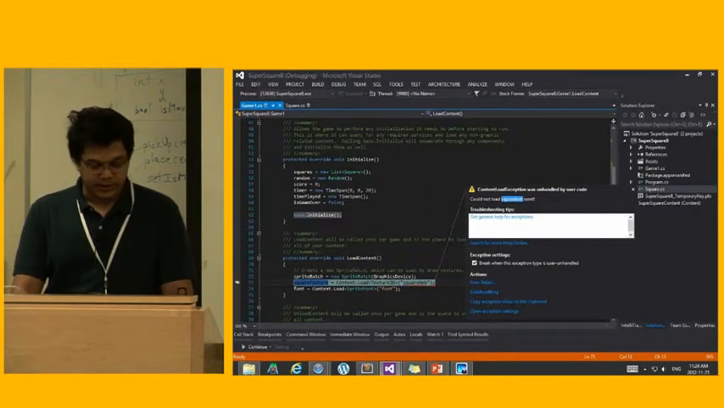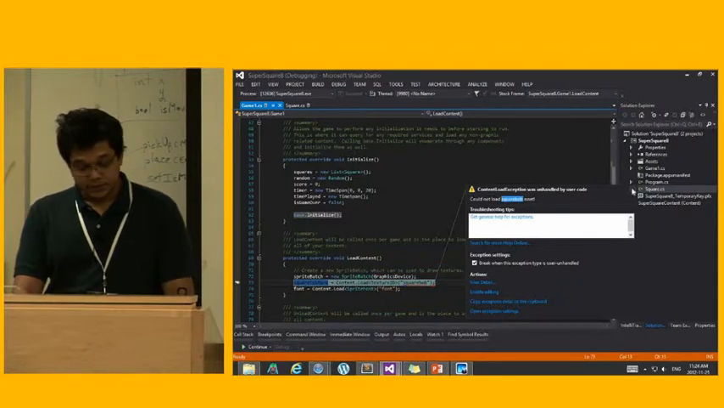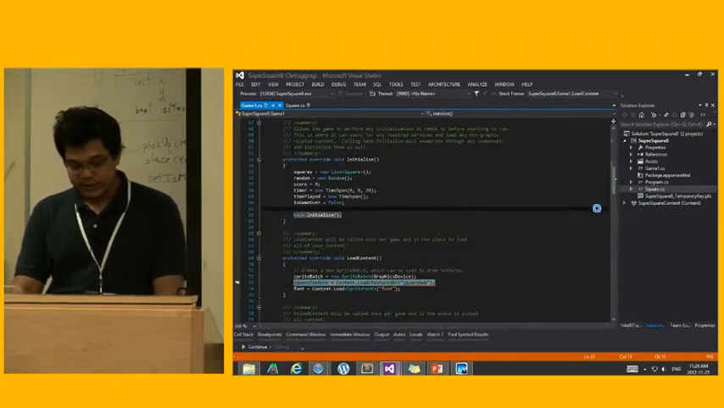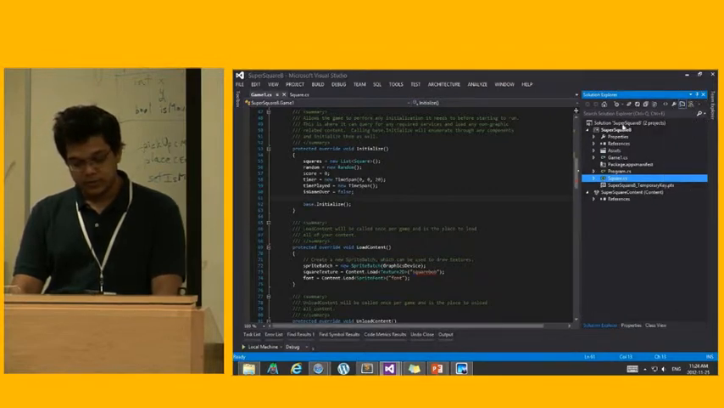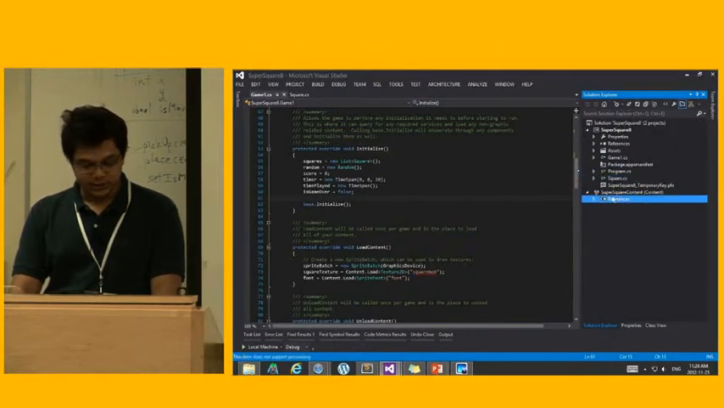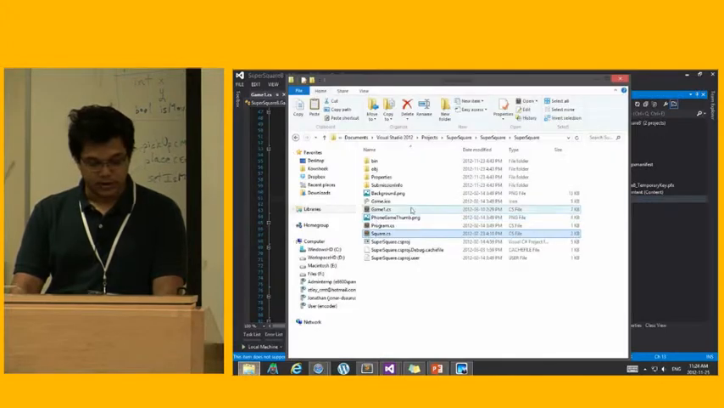It couldn't find the asset I was using. For that, I just realized that I didn't actually copy over my content. Now, for the content trick, let's first copy over the content, and I'll show you the trick for getting it to build.